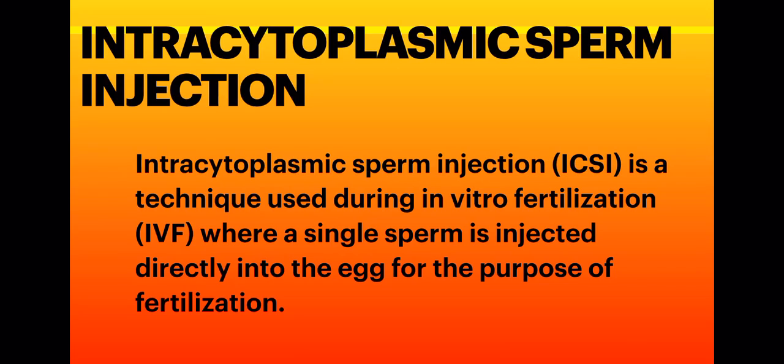Because here the sperm is injected into the cytoplasm of the oocyte, it is said to be intracytoplasmic sperm injection. And why is the sperm injected into the oocyte? Again for the reason of fertilization. So this technique is actually assisting in vitro fertilization.